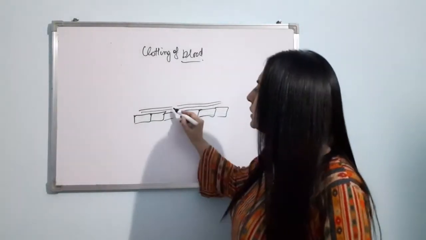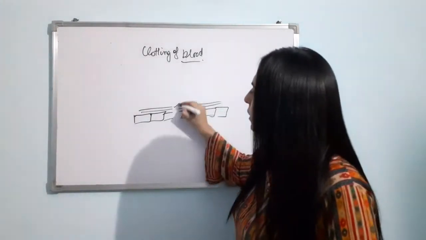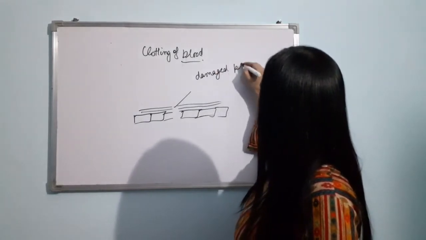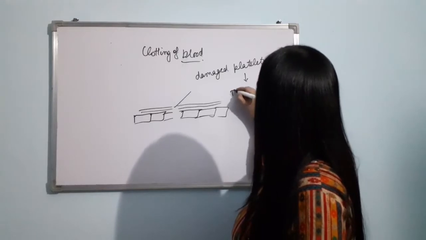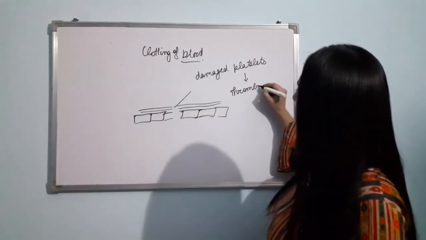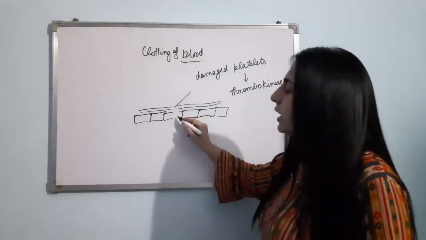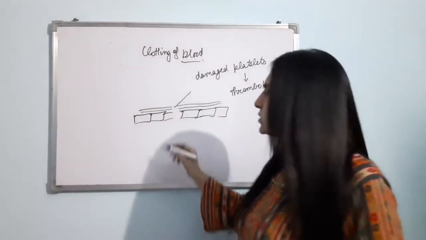Now what will happen in the blood vessel? The platelets have been damaged now. These damaged platelets will secrete thrombokinase. This is an enzyme. And here you can see the cells have been damaged, or I can say the damaged tissue.